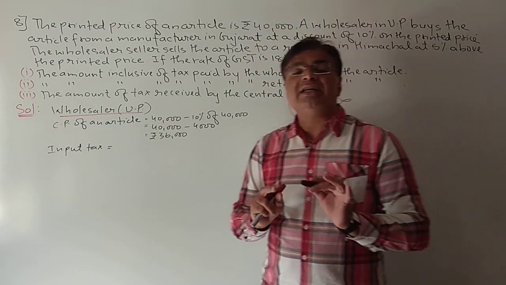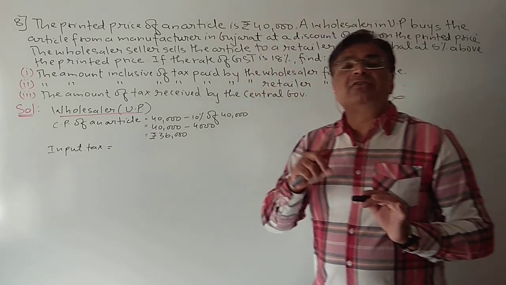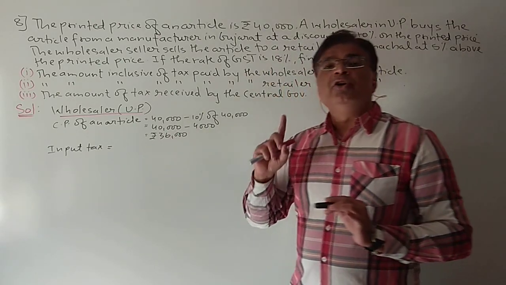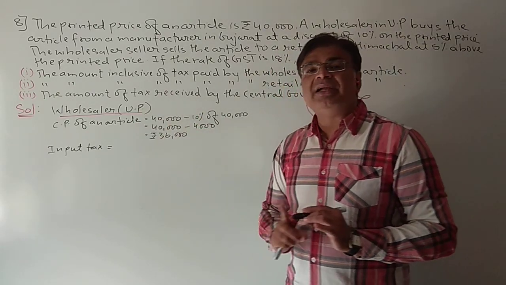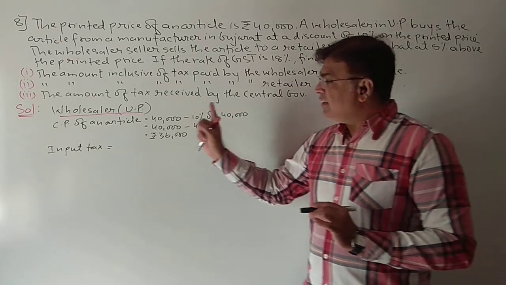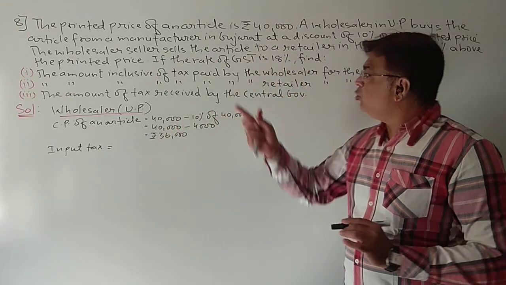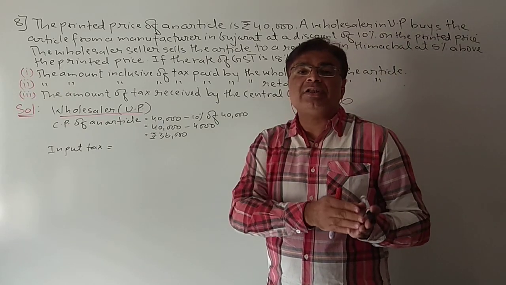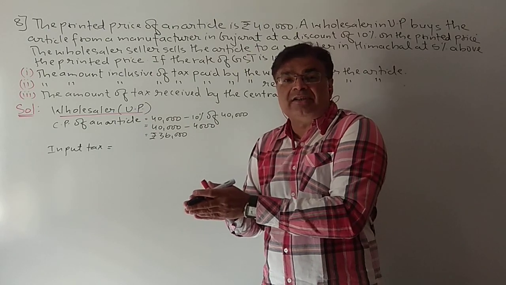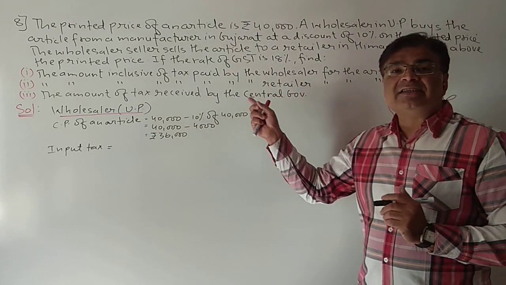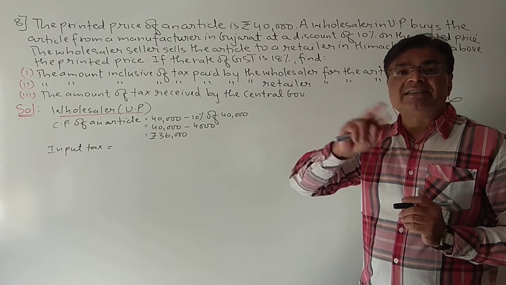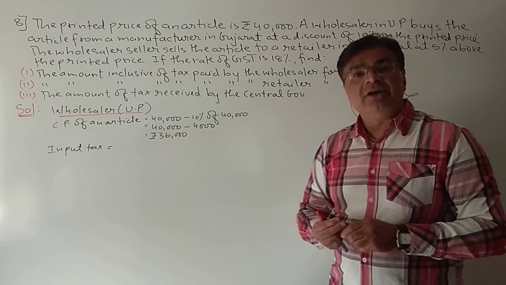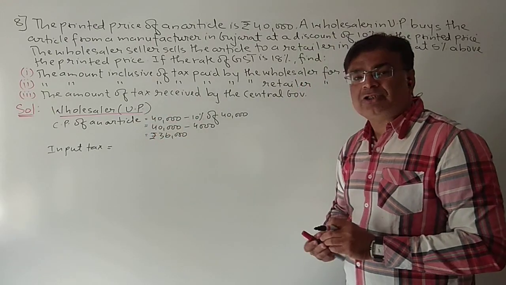So the input tax, now students, remember tax is always collected on the selling price. The manufacturer from Gujarat is selling the article at which price? At 36,000. So the wholesaler of UP will have to pay tax on 36,000. Now remember, it is an interstate transaction, so the whole 18% will be calculated. Here 9% will not go to the state government and 9% will not go to the central government, because the transaction is interstate. Two different states are there, UP and Gujarat. So the whole 18% will go to the government. What is the input tax paid by the wholesaler in UP?